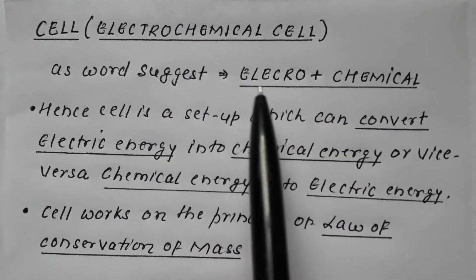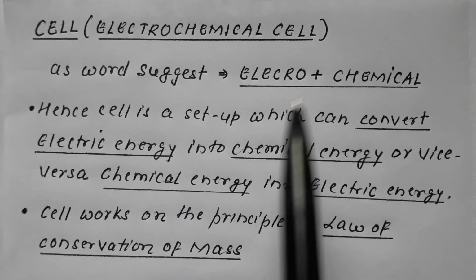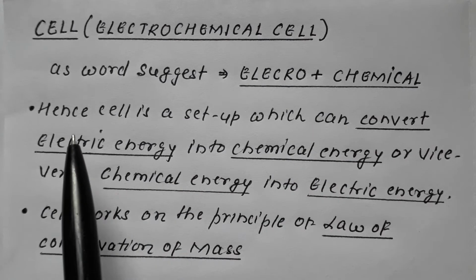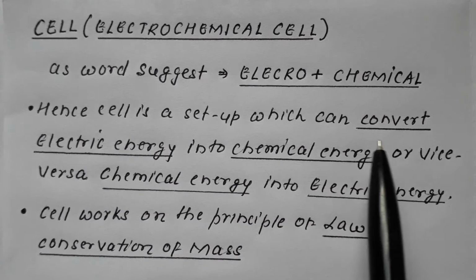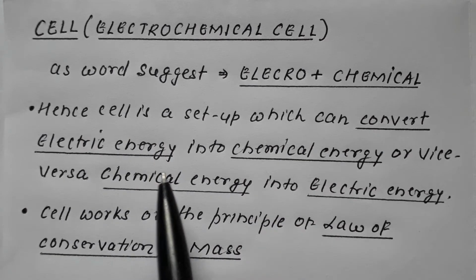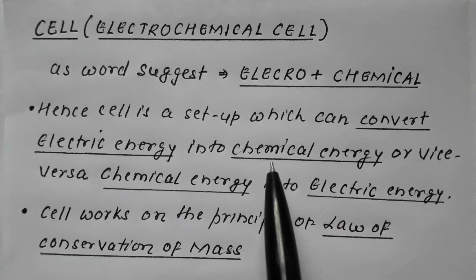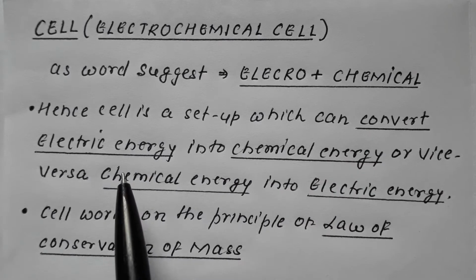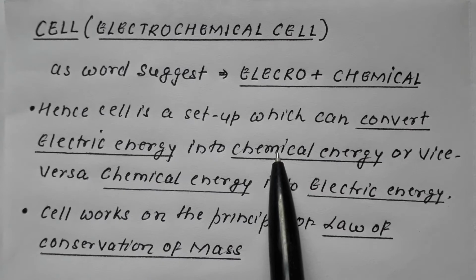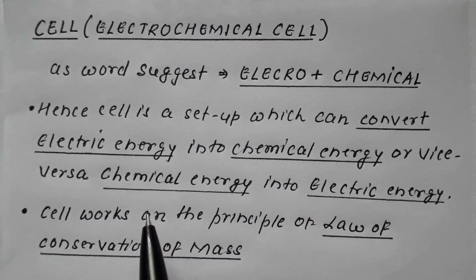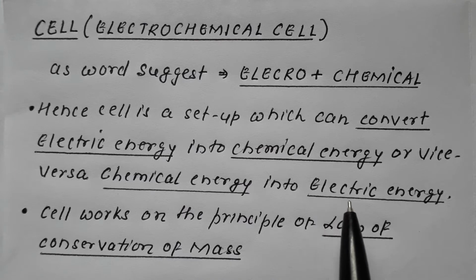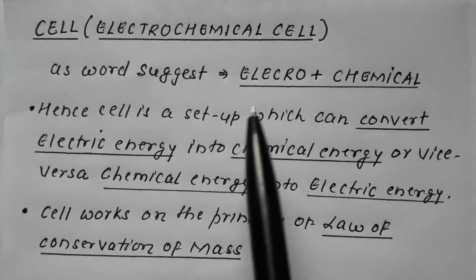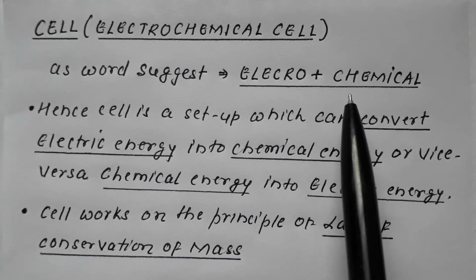So we say a cell is a setup which converts electrical energy into chemical energy, or vice versa, converts chemical energy into electric energy. In combination, it is termed as electrochemical cell.